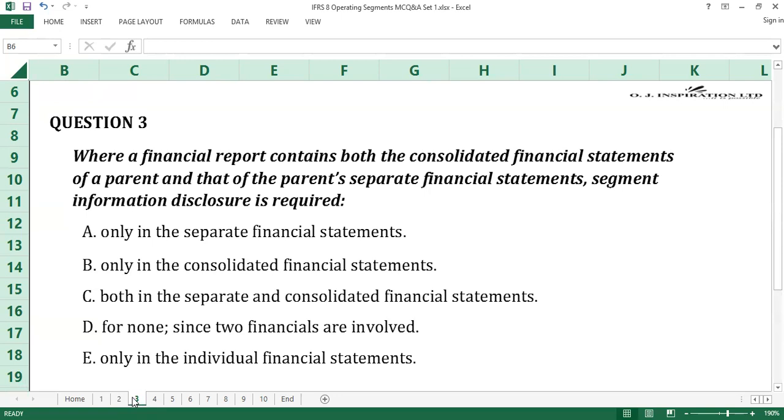E. Only in the individual financial statements. Time counts. 10 seconds gone. 20 seconds gone.